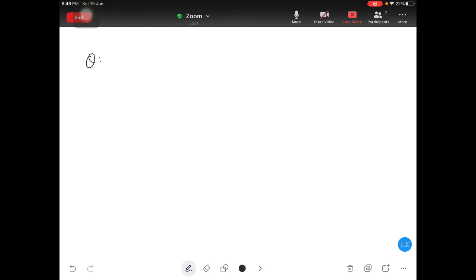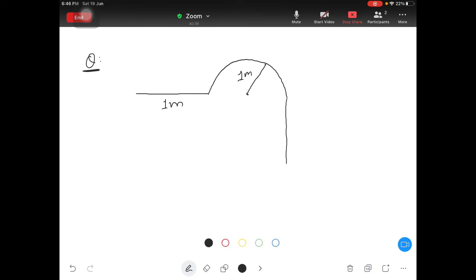Now the question is, a person goes 1 meter, then it travels on a circle of radius 1 meter, then it goes like this again 1 meter.